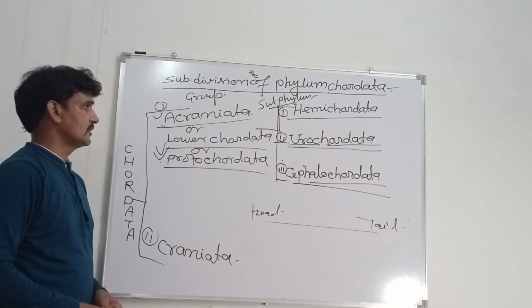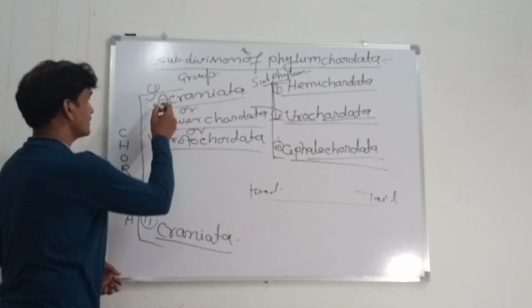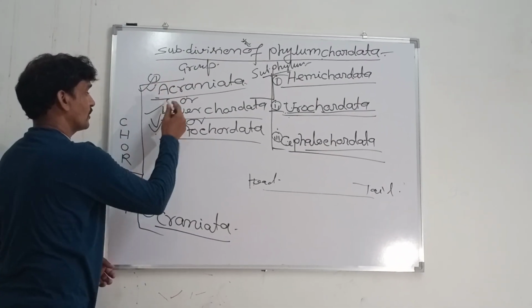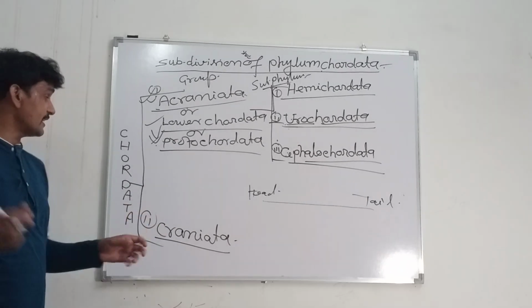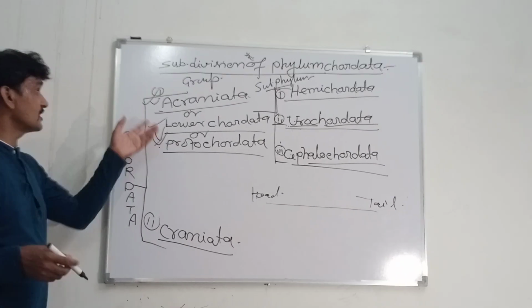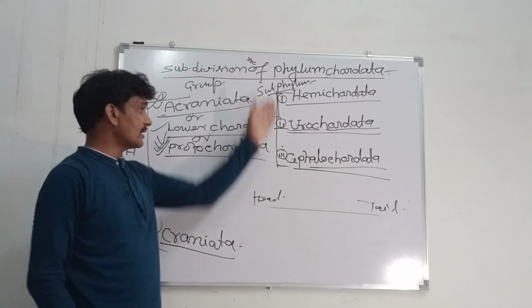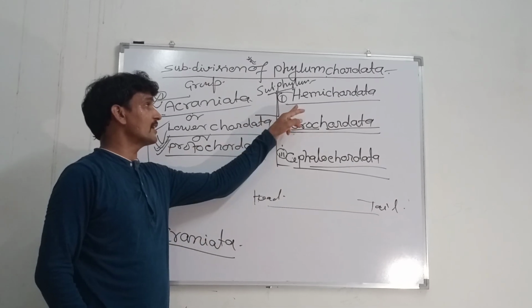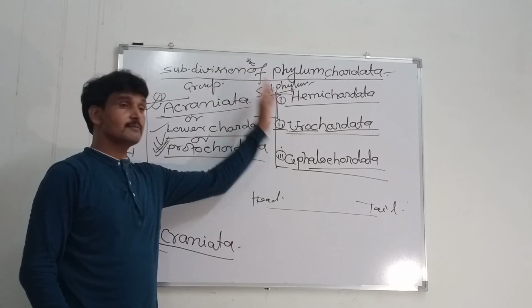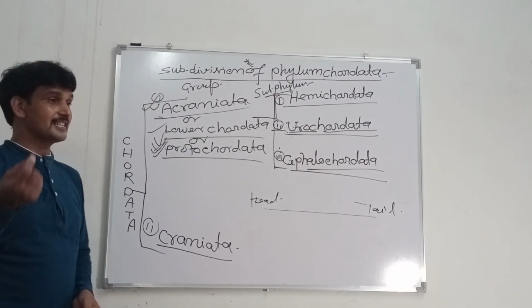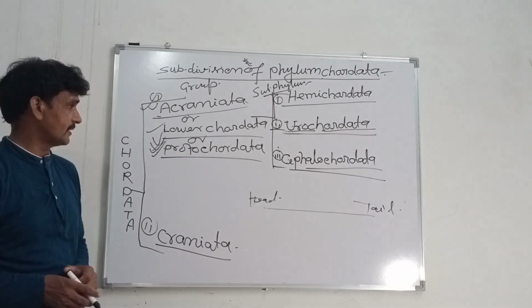This is the first group, Acraniata, lower chordata, protochordata. Before we study the chordates, we first study the protochordates. Protochordates include three subphylum: Hemichordata, Urochordata and Cephalochordata. This division is based upon a single character, the presence of notochord.